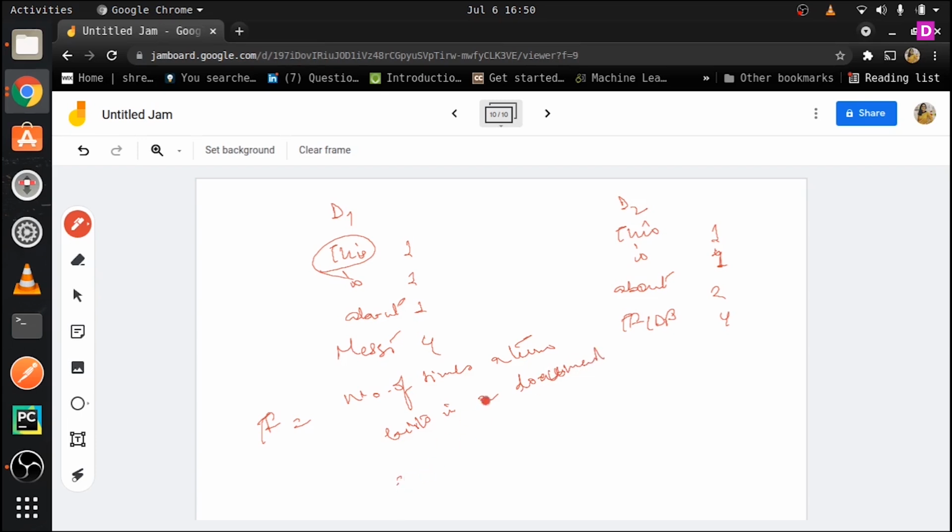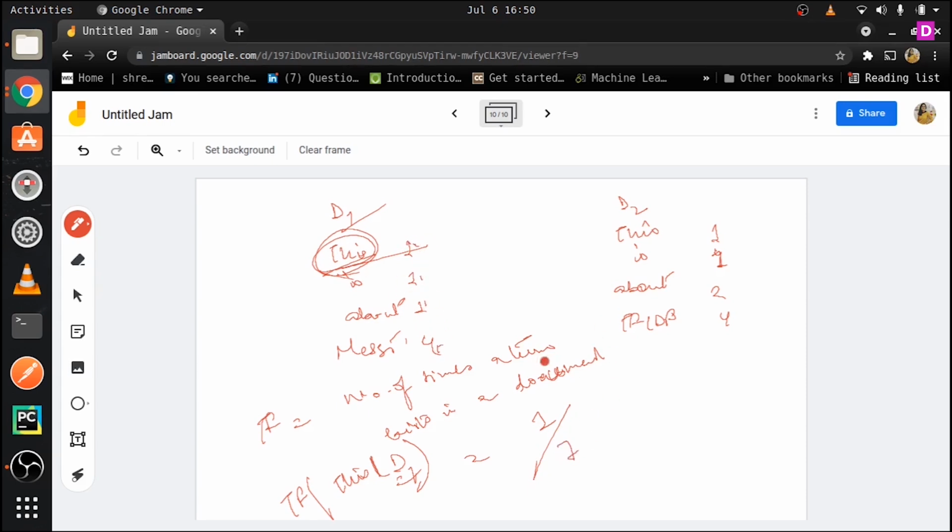For term frequency, the formula is the number of times the term has appeared divided by the total number of terms. So we are going to find out the term frequency of this token in D1. The term frequency for this token in D1 is 1, because the number of times it has appeared is once, and the total number of words is 4, 5, 6, 7.